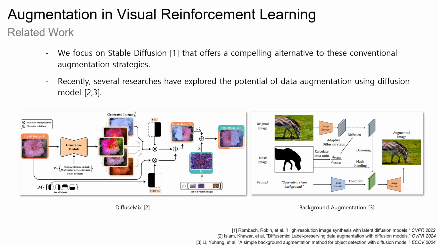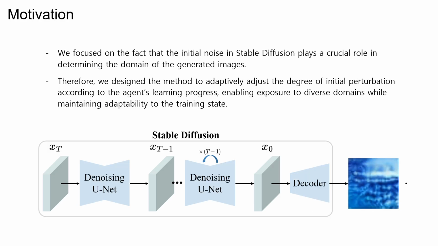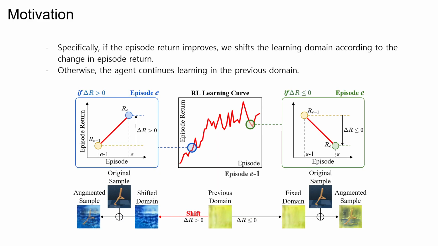Recently, several works have explored the potential of data augmentation using diffusion models. This generative model can produce highly diverse and realistic visual domains. Our insight is that in Stable Diffusion, the initial noise largely determines the generated domain. If we can control this noise, we can expose the agents to diverse domains. This forms the foundation of our approach.